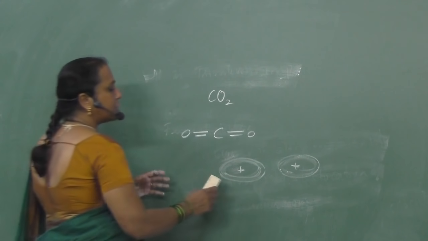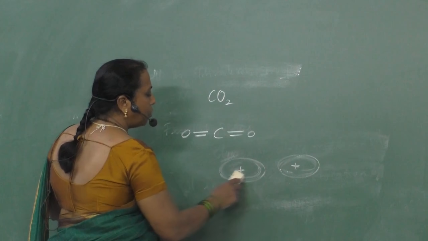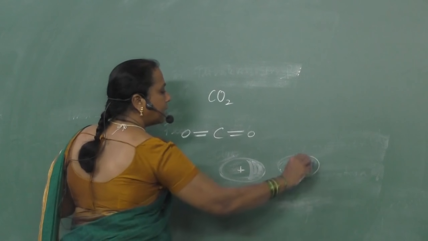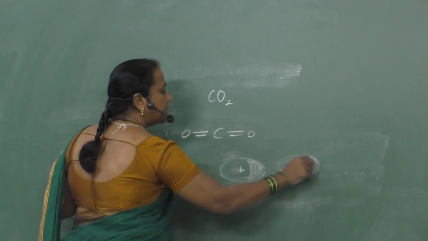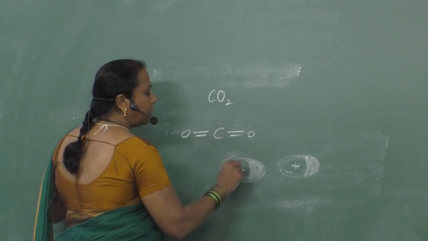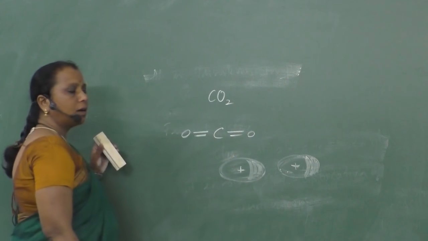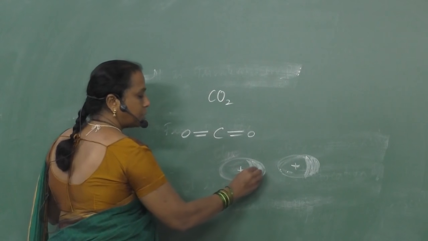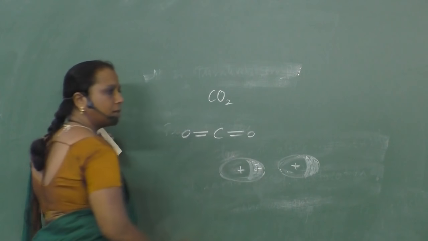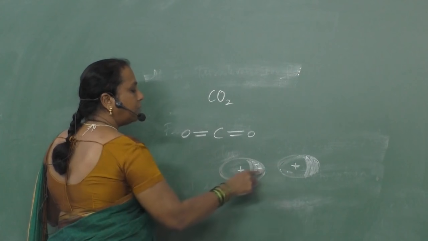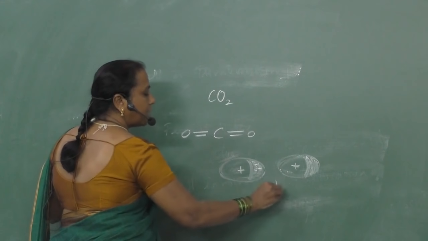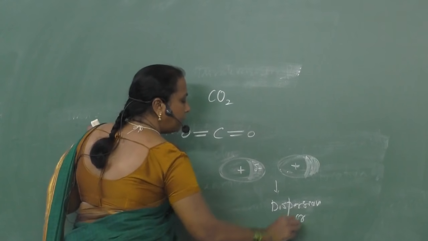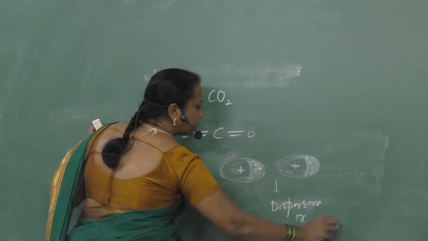During such a condition, what happens? The electron cloud gets imbalanced. The electron cloud will be more on one side, and this kind of dispersion of the electron cloud takes place, making it polar; separation of charges takes place. So there will be a negative charge and a positive charge. Such molecules attract each other, and that force of attraction is called the dispersion force, or London force of attraction.